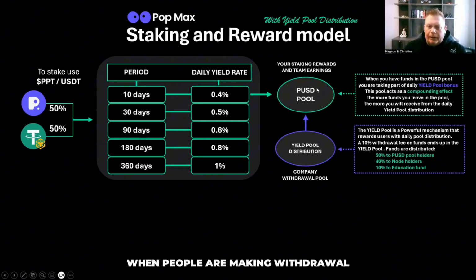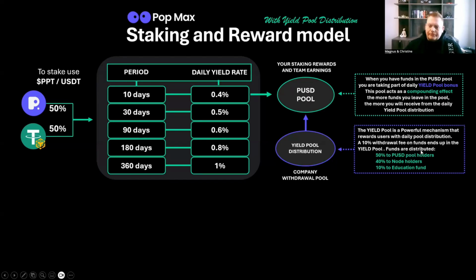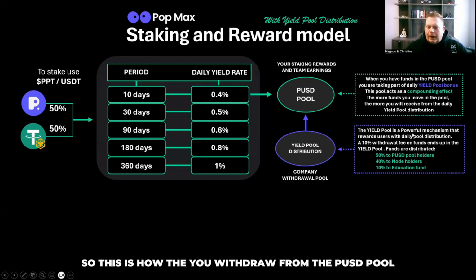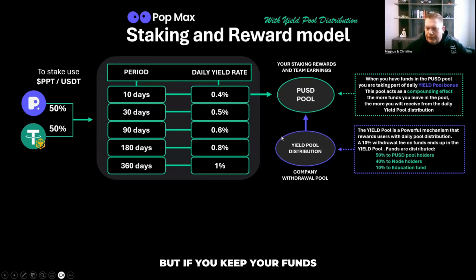When people are making withdrawal from the PUSD pool, there is a 10% withdrawal fee on all funds. That fund does not go to the company. It gives back to the members. Firstly, 50% of everyone who keeps their funds here will be part of this yield pool bonus. Also, 40% of the node holders and 10% goes to something called education fund. So this is how you withdraw from the PUSD pool, you have a 10% withdrawal fee, but if you keep your funds, it goes back to you here.